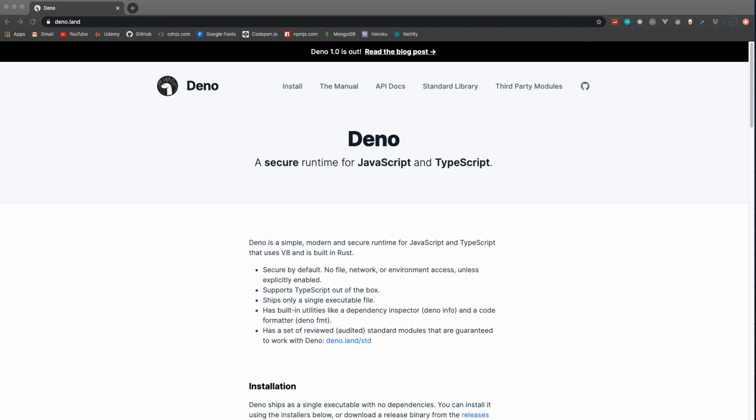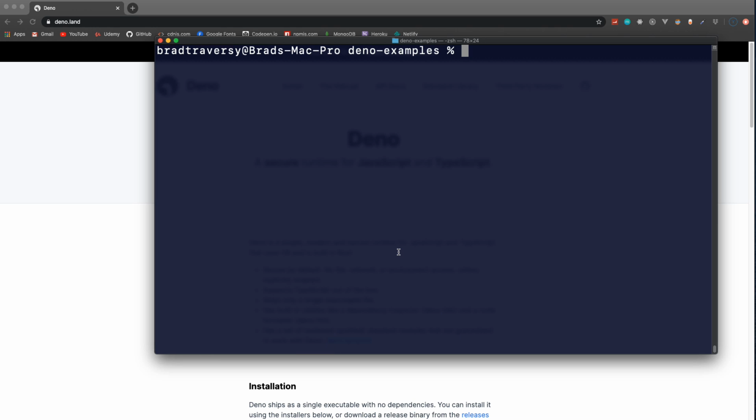Now, what I'm going to do is just open up, not VS Code just yet. I'm going to open up my terminal, and I'm going to run deno. Now, I already have it installed. I installed it with Homebrew, but there's multiple ways to install it, which I just showed you on the home page. But we'll just run deno, and what happens is it actually runs the Deno REPL. So it opens up the REPL, which stands for read eval print loop, and we can type in JavaScript here. We can do 1 + 1 will return 2. We can create a variable, and we can take that variable and add on 200 to it. It returns 300. So we can just type JavaScript in here, very similar to the Node REPL.